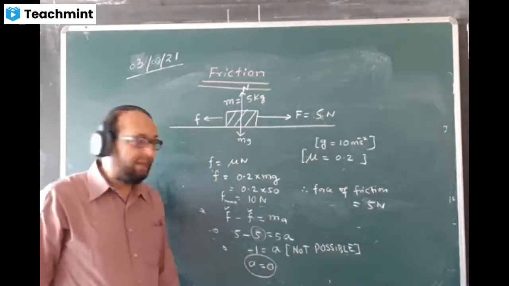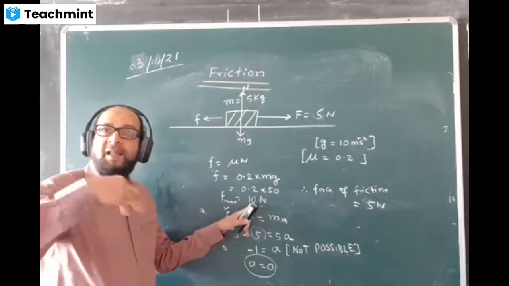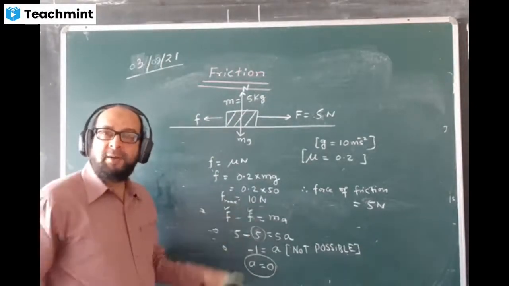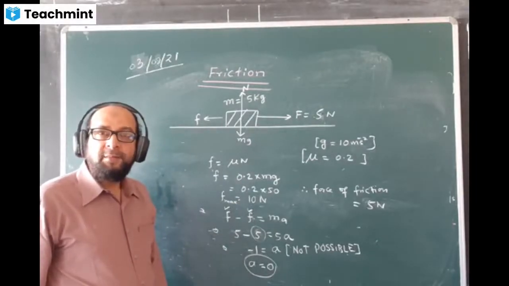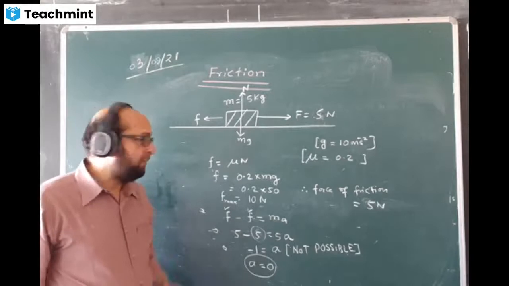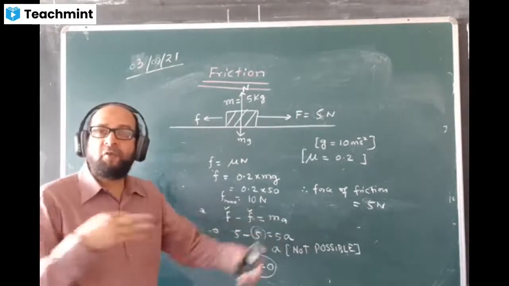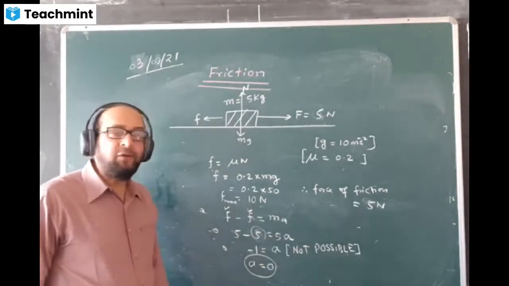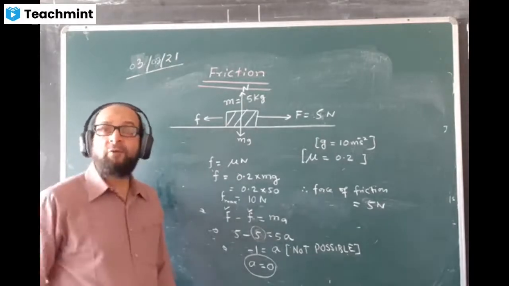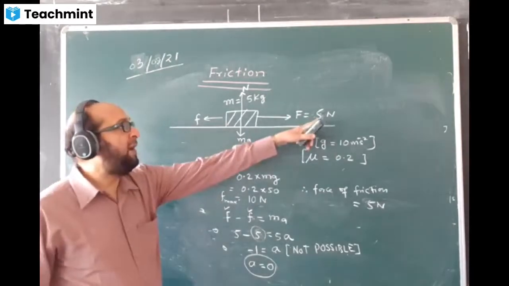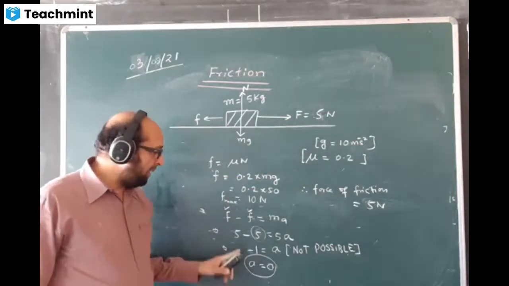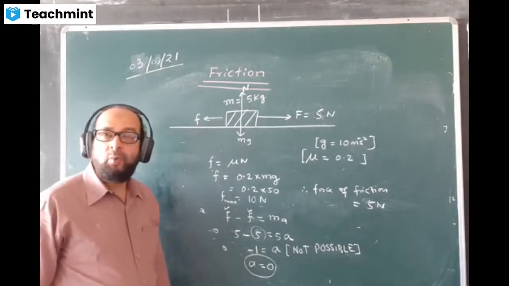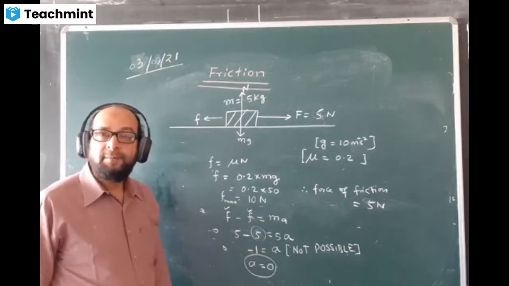5 Newton. We will not write 10 Newton. This is the maximum value. Lesser than this value is possible, but more than 10 Newton will not be possible. Whenever the body doesn't move, within this limit, friction will adjust to the force applied. Whatever force we apply, friction will be equal to that same value. If we give 5 Newton, friction will also be 5 Newton, because A was coming negative and we are making it 0. The body is not moving. Have you understood?